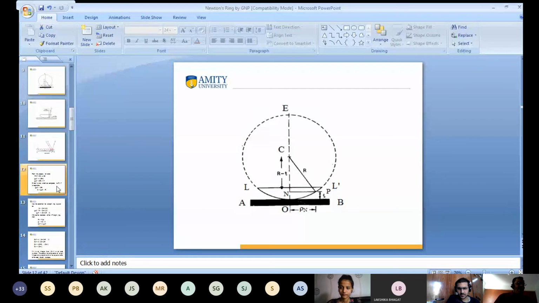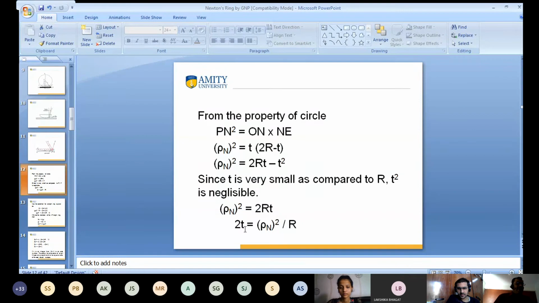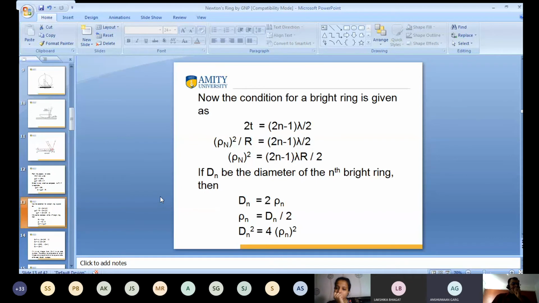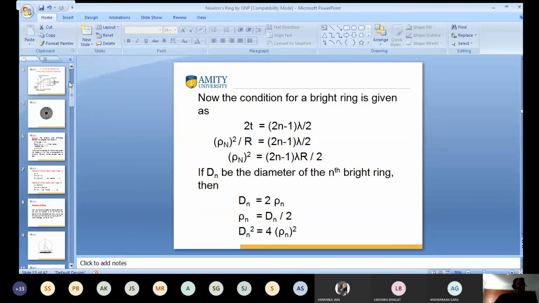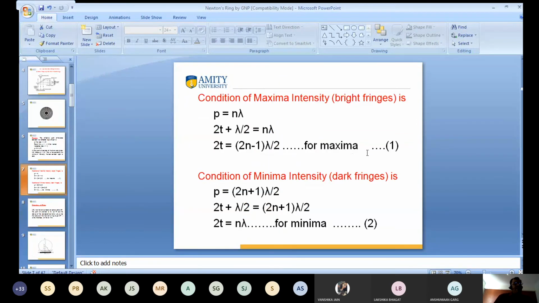So this is, by property of circle, this one. And what is this? The value of 2t is equal to rho n square divided by capital R. Now the condition for a bright ring is given as 2t is equal to 2n minus 1 lambda by 2. You know this one, equation number 1. Remember?